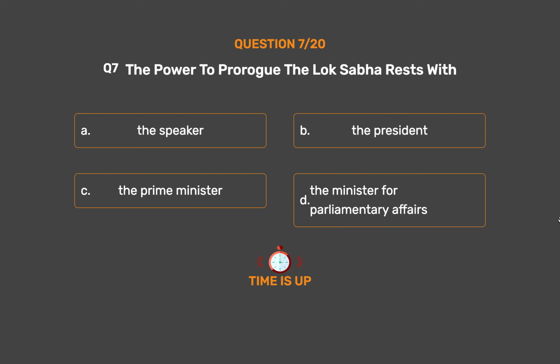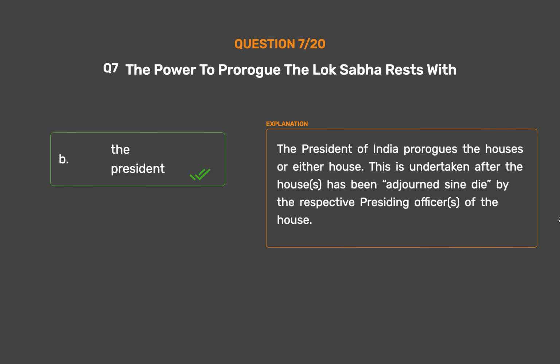The correct answer is Option B. The President. The President of India prorogues the Houses or either House. This is undertaken after the Houses have been adjourned sine die by the respective presiding officers of the House.